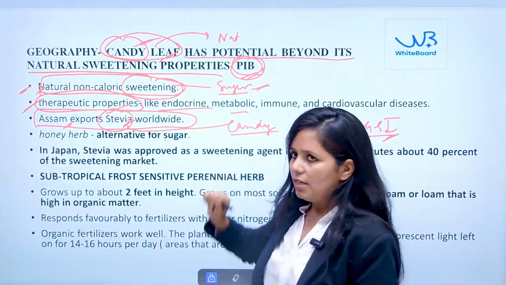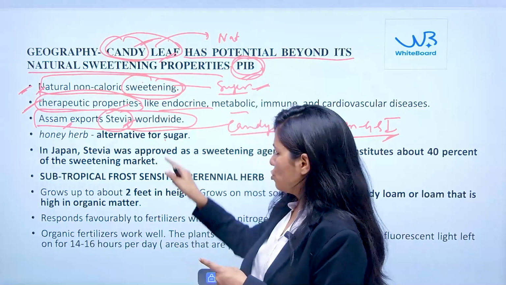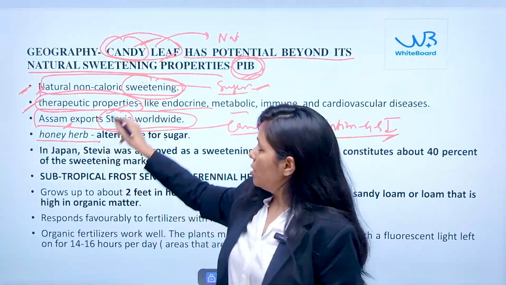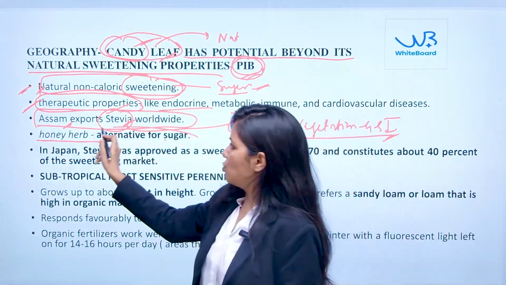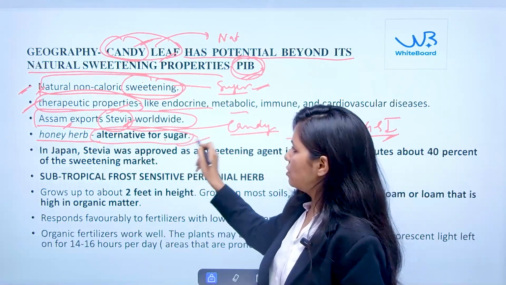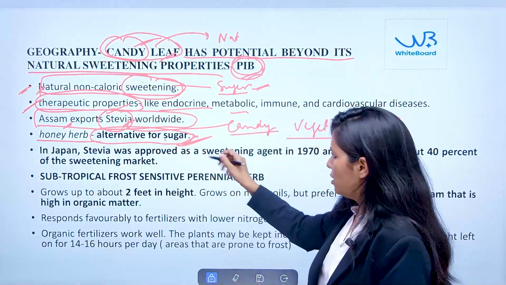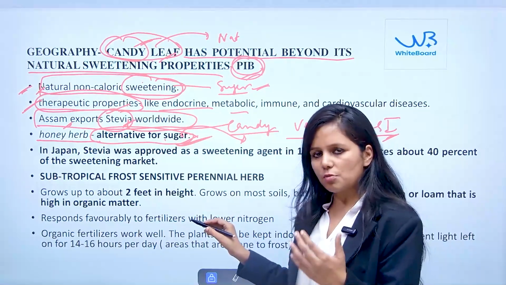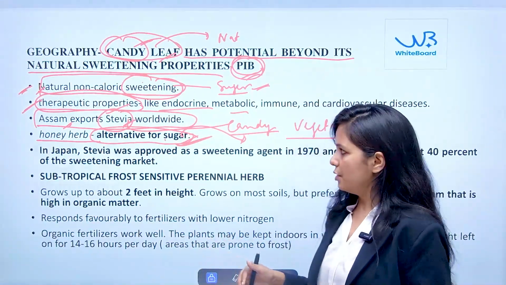You should know the alternative names of this candy leaf. It is also named stevia or honey herb. Because it has sweetness, it is an alternative for sugar. So we can understand that it can serve as an element of sweetness, specifically for people suffering from diabetic related issues.